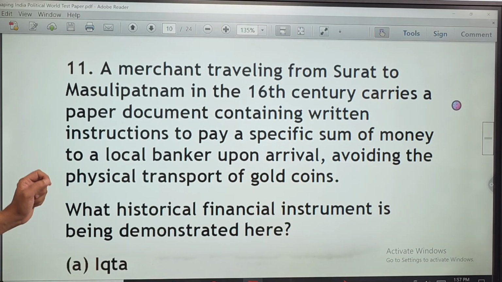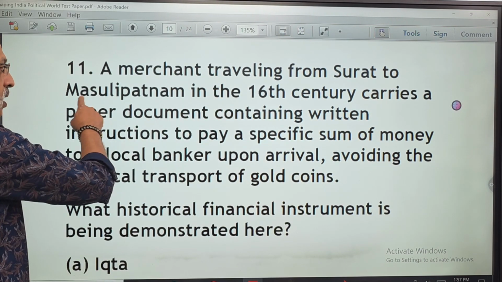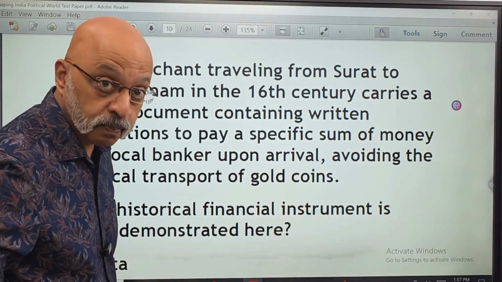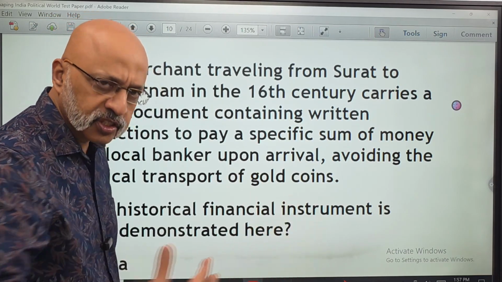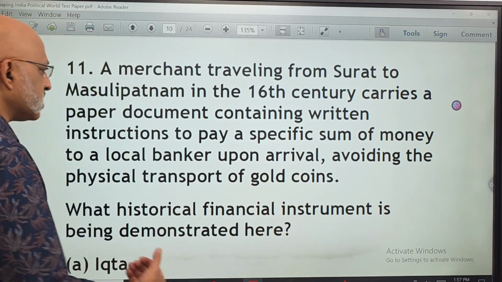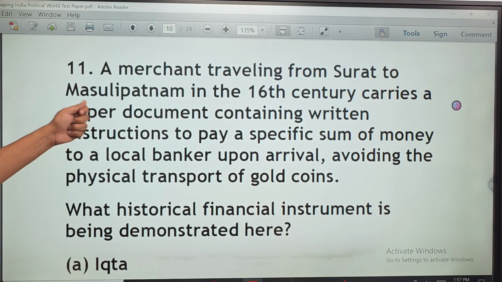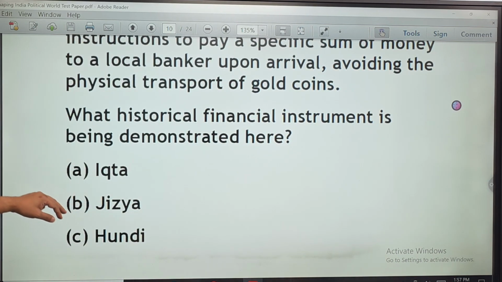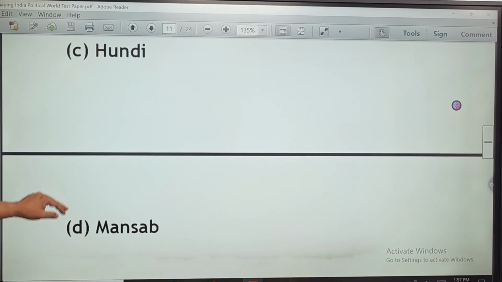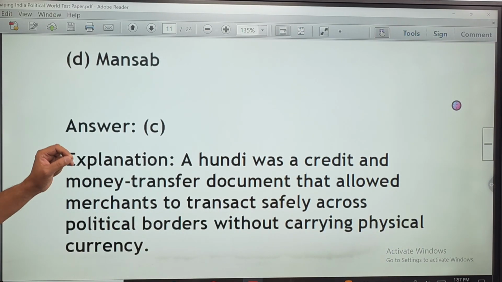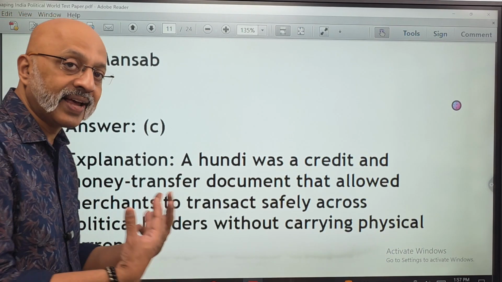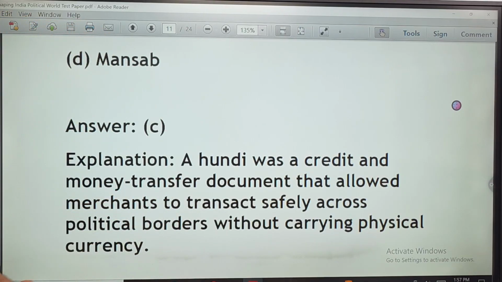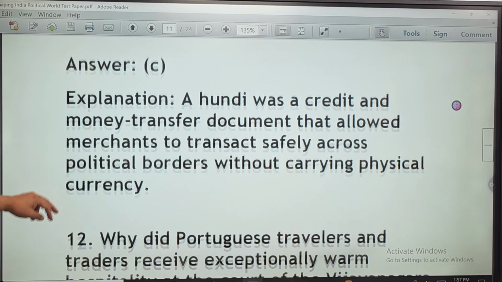Question number 11. Surat in Gujarat, Machilipatnam, also known as Machilipatnam in modern day Andhra Pradesh. It's about 60 kilometers south of Vijayawada. In the 16th century, carried paper document. So what exactly was it called? What historical financial instrument is being demonstrated here? Ikta, Jizya, Hundi, or Mansab? The correct answer is C. A Hundi was a credit and money transfer document where you need not carry currency, that allowed merchants to transact safely across political borders without carrying physical currency.